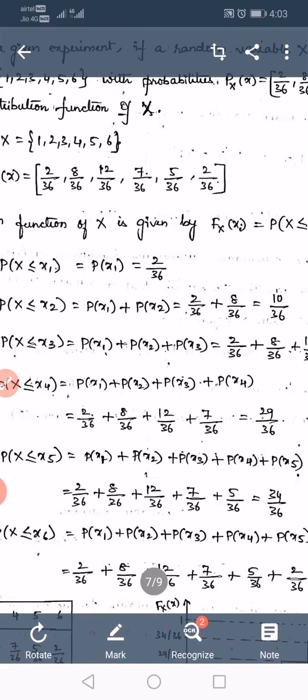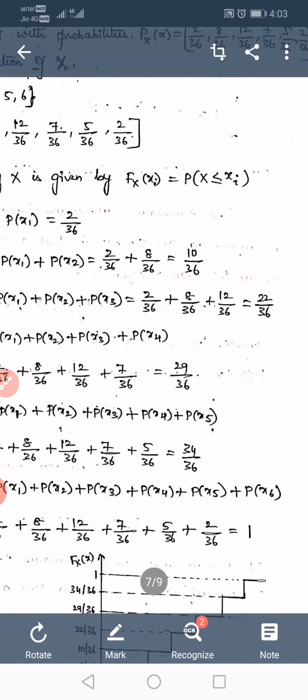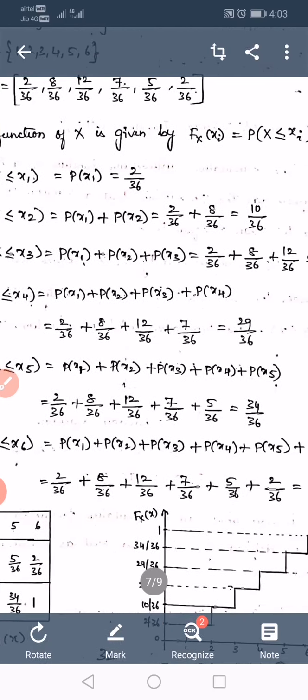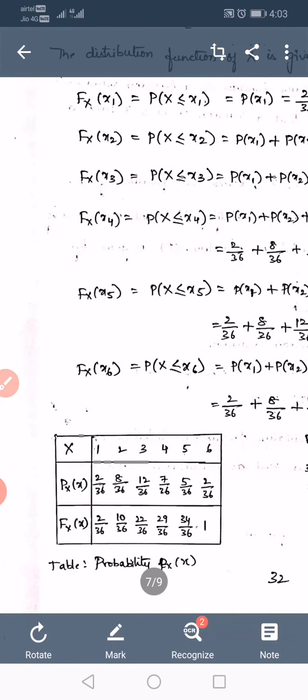If we add all these values, finally the probability should be 1, because the maximum value of probability is 1 and the minimum value is 0. So always the maximum value of probability should be 1. If we add all the values, we should get 1. Now write all the values in the form of a table.